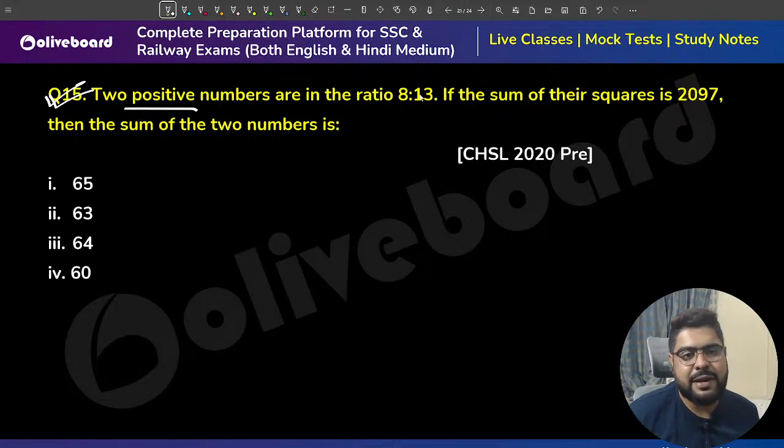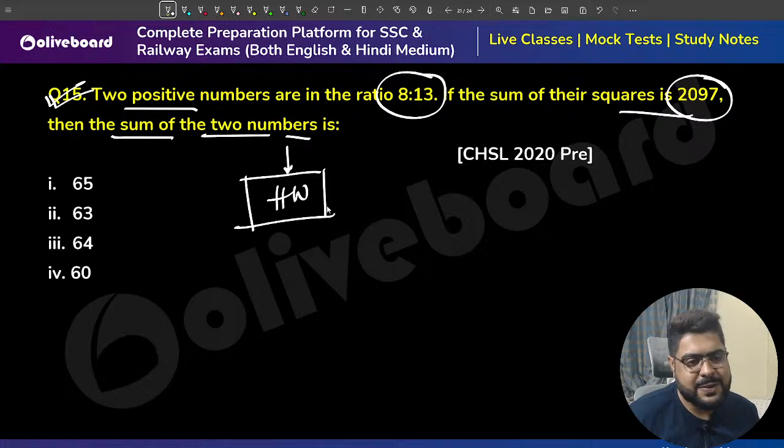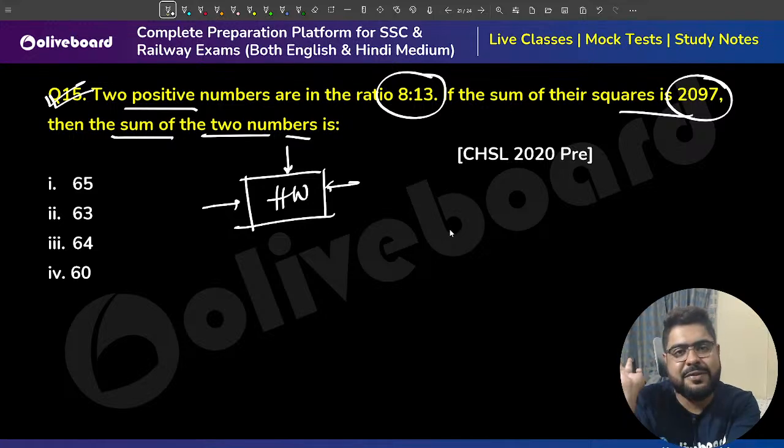Two positive numbers are in this ratio, the sum of their squares is given. Acha, the sum of the two numbers. This question I am giving you guys as homework. We'll solve the next question actually. I want to solve the next question. This question I am giving you as homework.